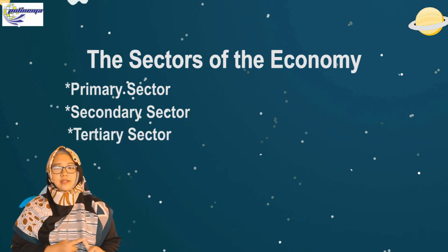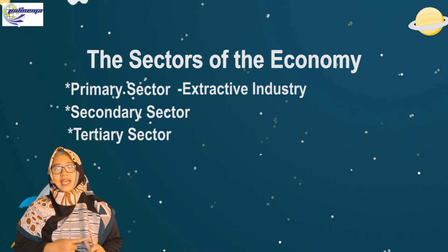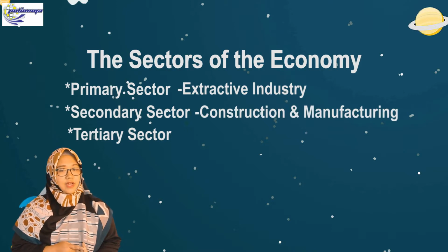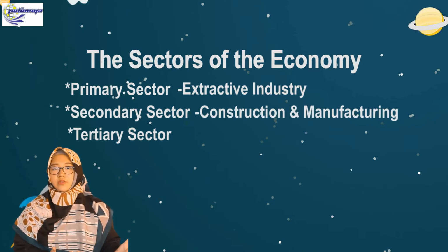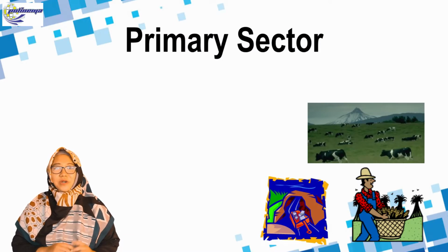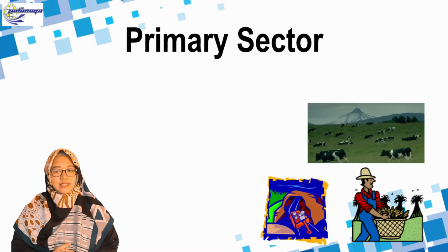The primary sector is related to the extractive industry, and the secondary sector is related to construction and manufacturing, which processes raw material into finished goods. The tertiary sector is related to the service sector. Okay, let's take a look one by one. The first part is the primary sector.